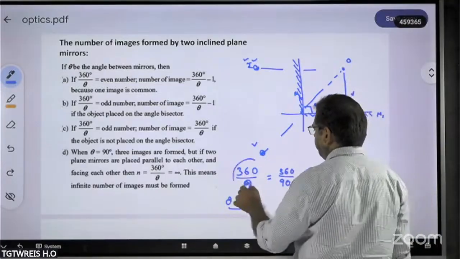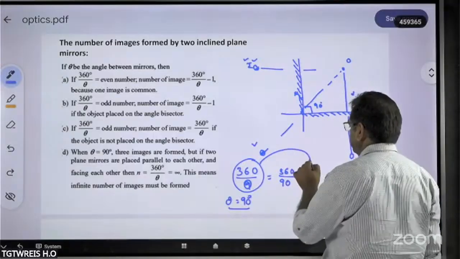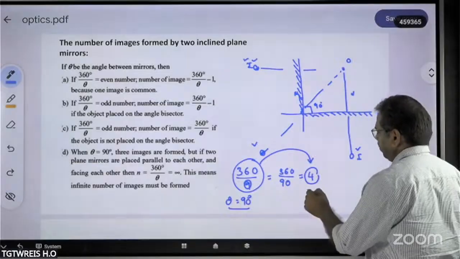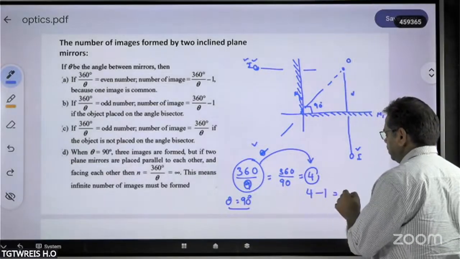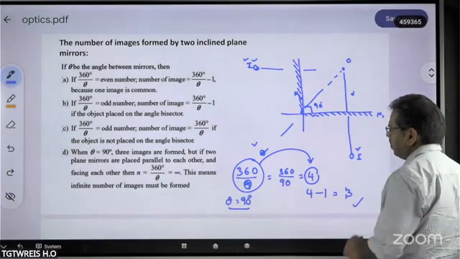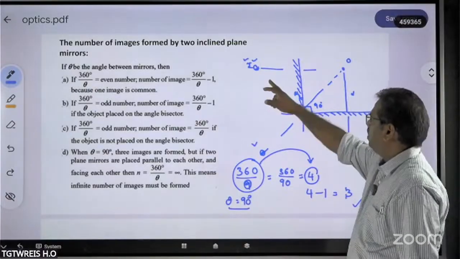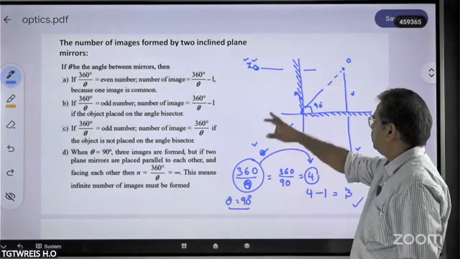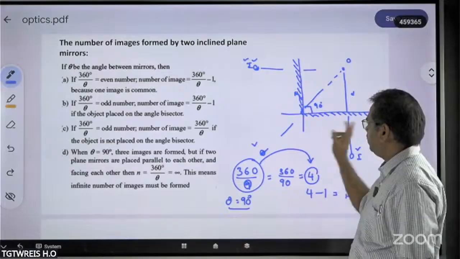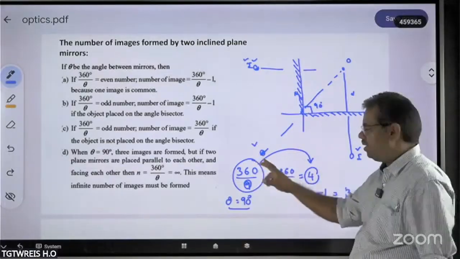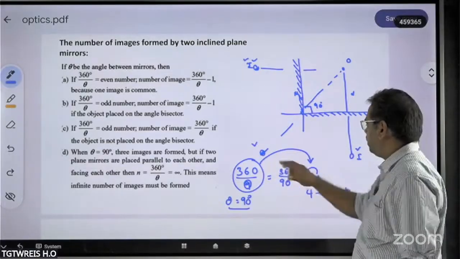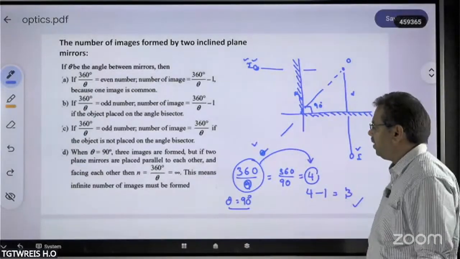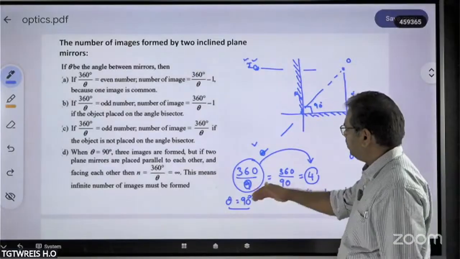That means if you get this value as an even number, then the number of images formed will be 4 minus 1, that is equal to 3. Actually, this image is due to this mirror as well as due to this mirror itself. That means both images coincide, and hence finally we get the number of images equal to 3.